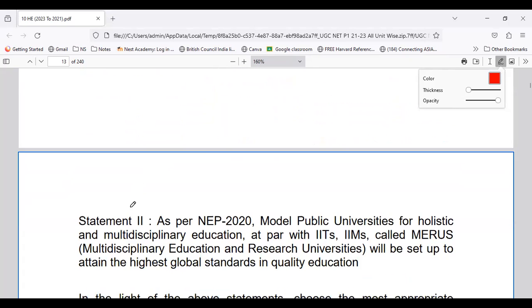Statement 2 says that as per National Education Policy 2020, model public universities for holistic and multidisciplinary education at par with IITs and IIMs, called MERUs, that is Multidisciplinary Education and Research Universities, will be set up, attended by the highest global standards in quality education. Please mark this full form also. You will be able to know it very well during your revision time.